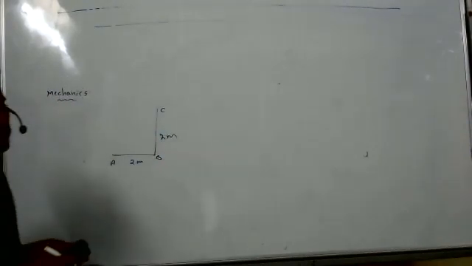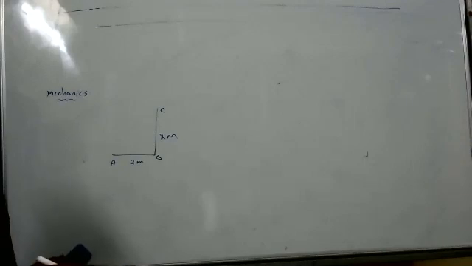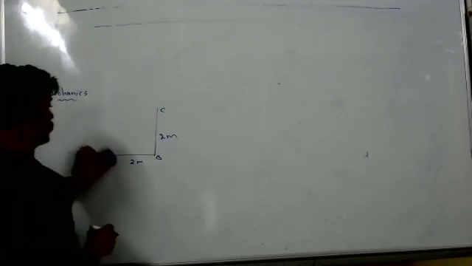Find distance and displacement. Distance is 4 plus root 2. Displacement is 2 root 2, right? Yes, sir.